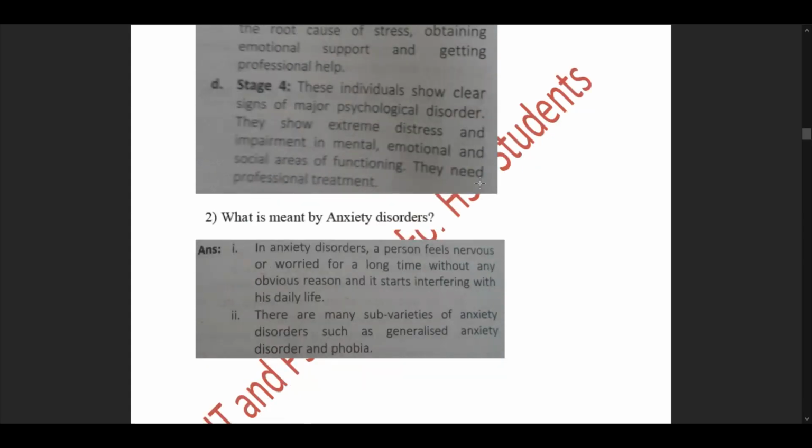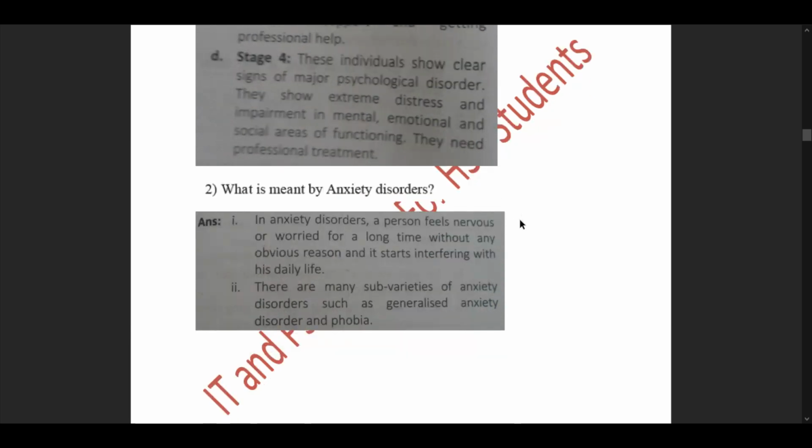Then we move forward to our question 2. What is meant by anxiety disorders? We'll dissect this topic and understand what anxiety disorders are. But if you want a more detailed explanation about this, you can go through the anxiety disorders, that is our unit 6.6.1, or you can see the video uploaded. That would be our part 3 or 4 on chapter 6, where you'll be able to understand this.